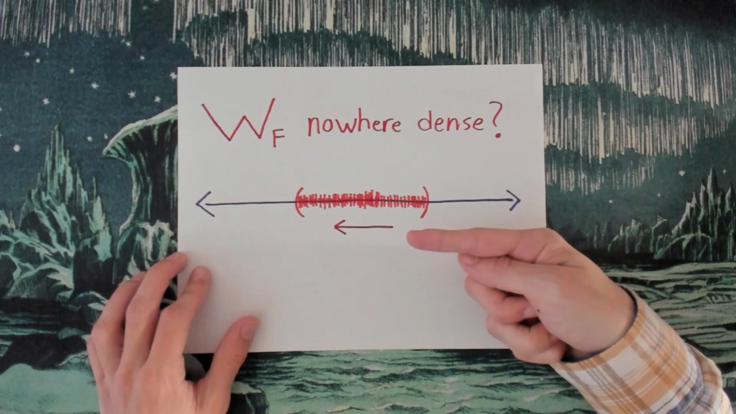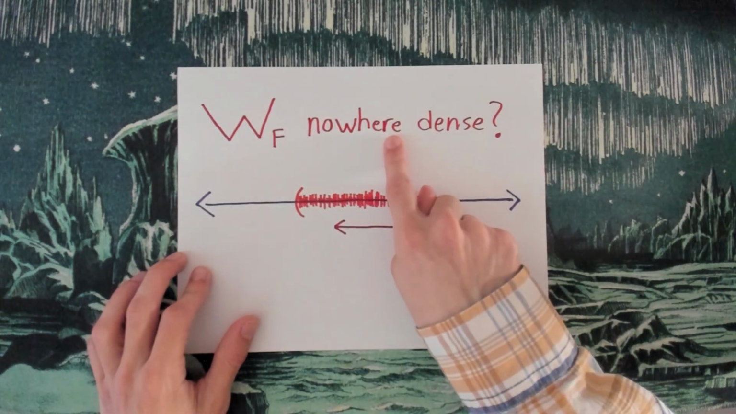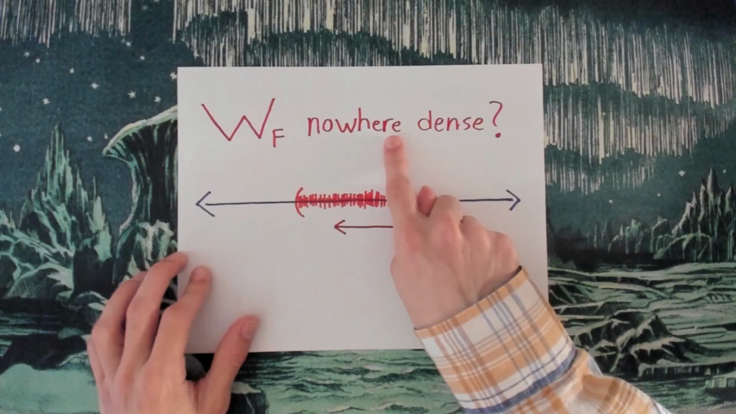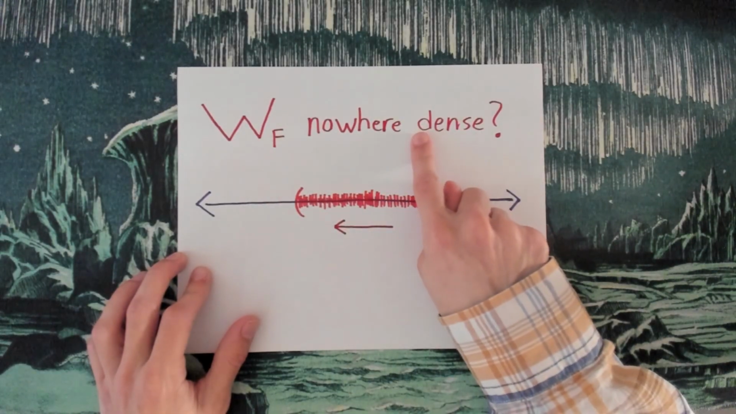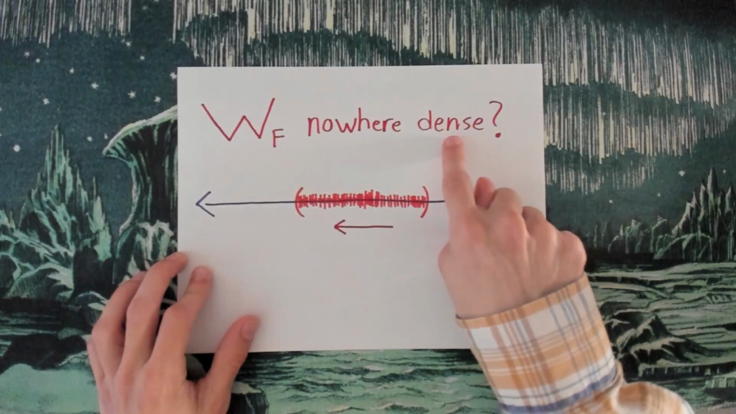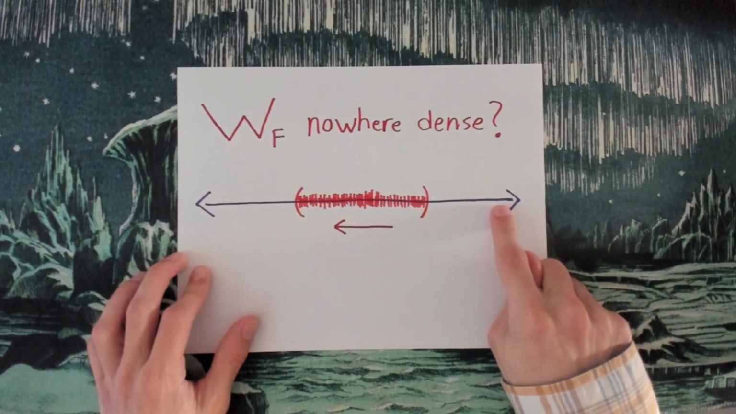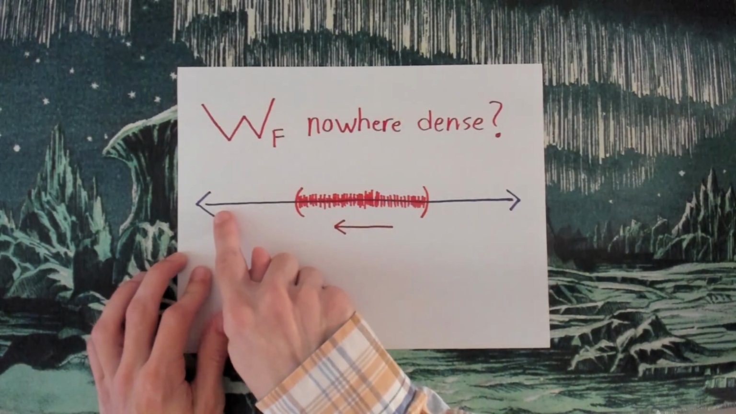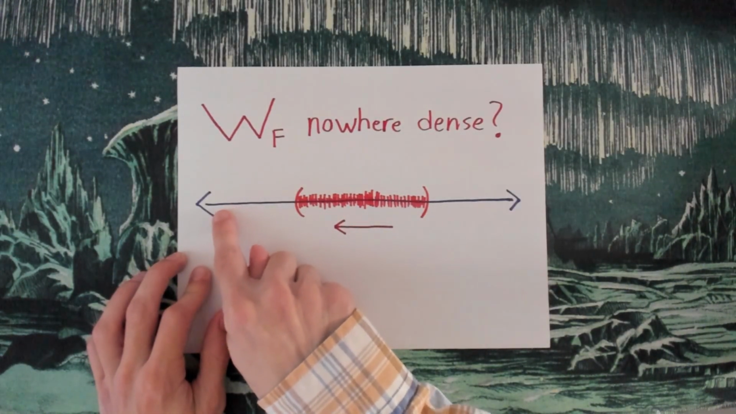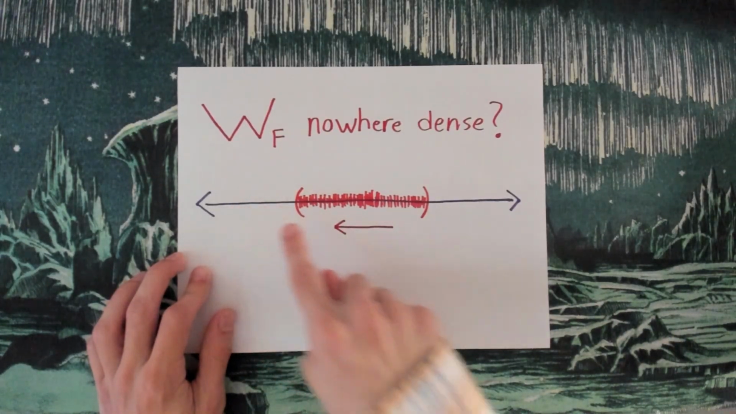Now I can just take the contrapositive. So if WF is not nowhere dense, that means it's not well ordered, which means if WF is well ordered, that means it is nowhere dense. In other words, the points in time at which we'll be wrong will be a nowhere dense subset of the real number line, which is nice because it means you're never going to be wrong like a whole bunch of times in a row, in a sense.